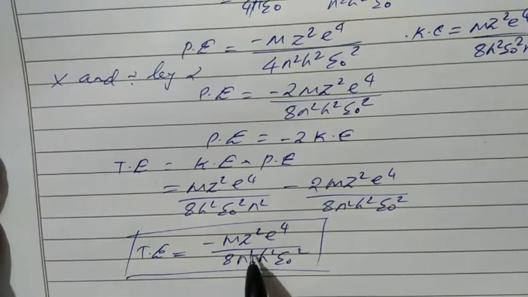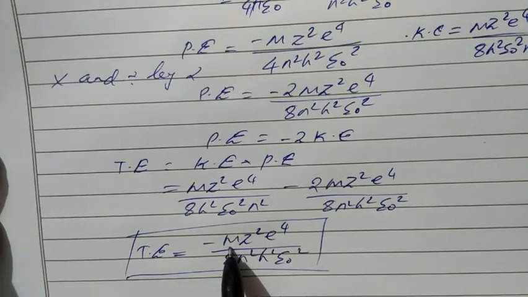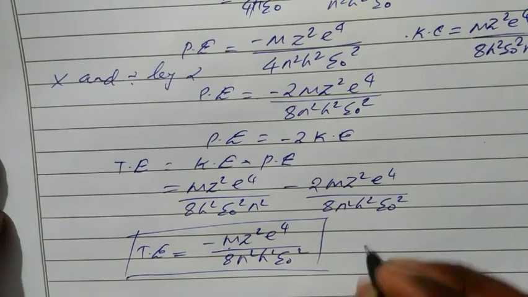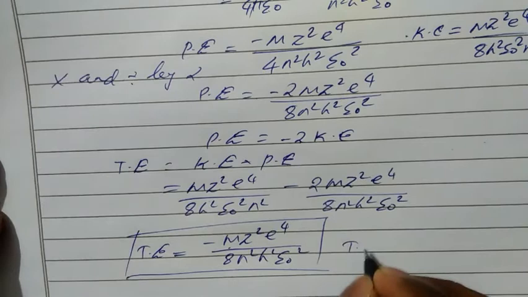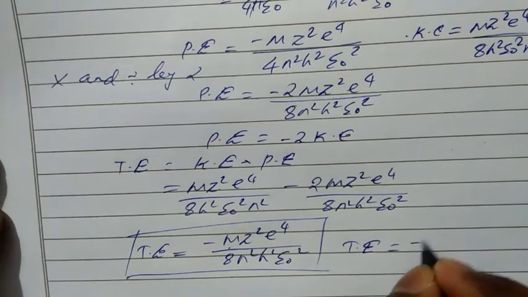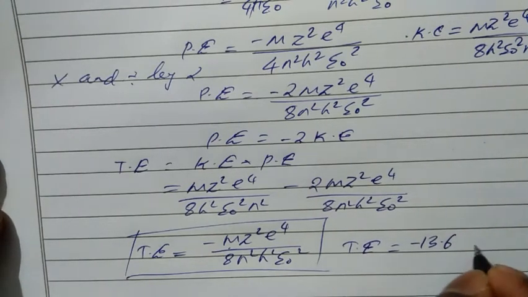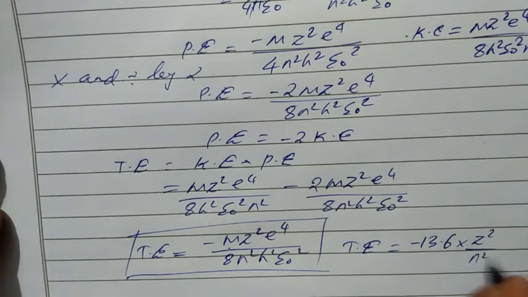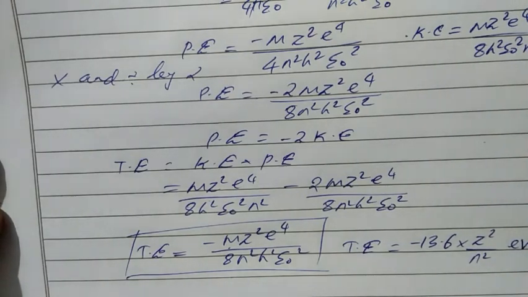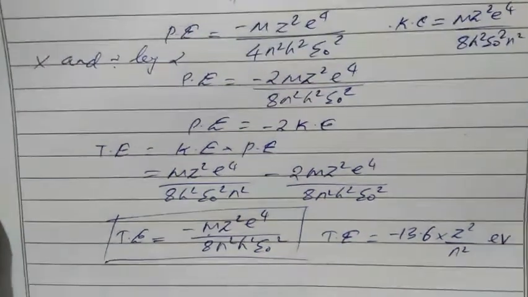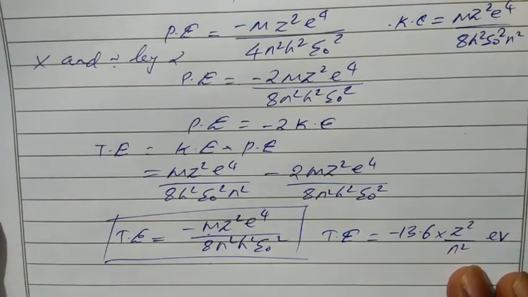So if we substitute all the constant values, we know the mass of electron, charge of electron, then h value, epsilon naught value, then our total energy will become minus 13.6 into Z square by n square electronvolt. Okay, so this is the energy of the nth orbital.